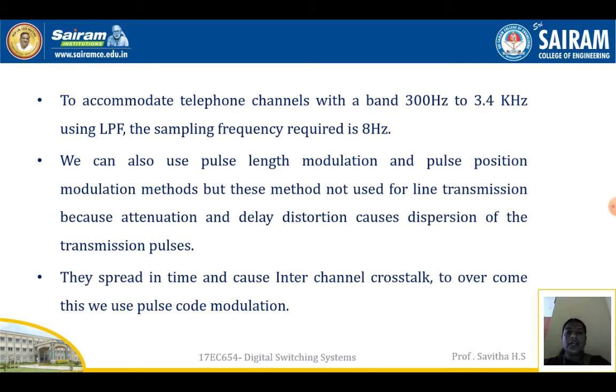To accommodate telephone channels with a band of 300 Hz to 3.4 kHz using a low pass filter, the sampling frequency required is 8 kHz. We can also use pulse length modulation and pulse position modulation methods. But these methods are not used for line transmission because attenuation and delay distortion cause dispersion of the transmitted pulses. They spread in time and cause inter-channel crosstalk. To overcome this, we can use pulse code modulation.